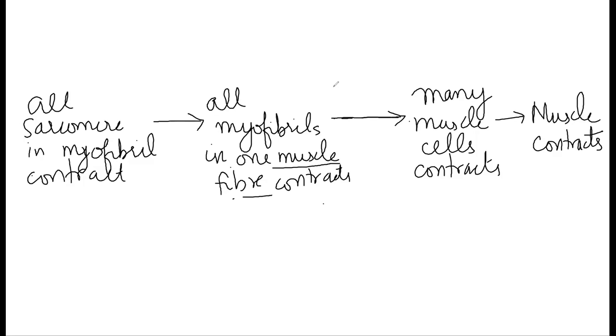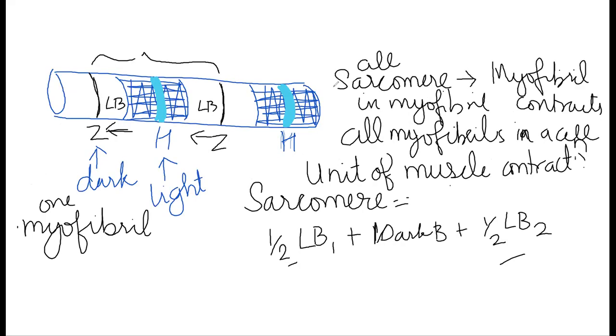The muscle contracts, now let's go in reverse. The muscle contracts because many muscle cells contract. Why does a muscle cell contract? Because all myofibrils in a muscle fiber will contract. Why will all myofibrils contract? When all sarcomeres in that myofibril will contract. So the smallest unit of contraction is sarcomere. It is the distance between two successive Z lines.